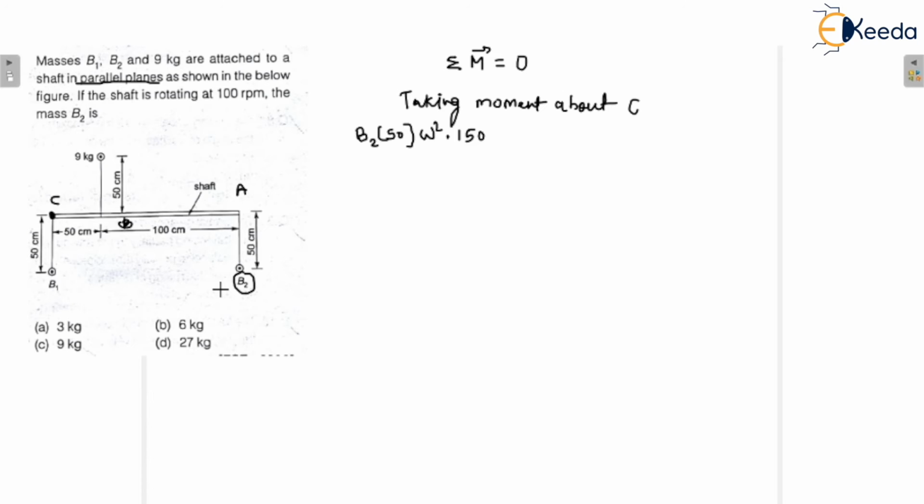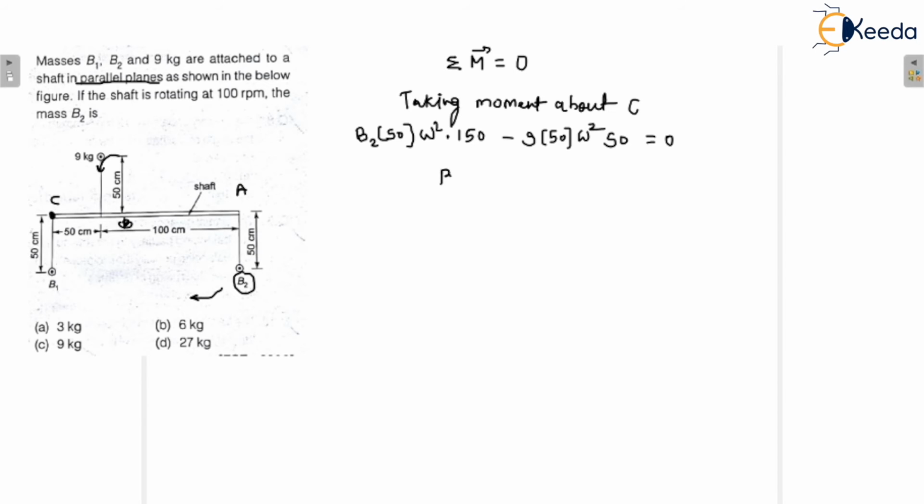You can see this is making a clockwise couple. That means the moment is in the clockwise direction, and the moment for 9 kilogram is in the anti-clockwise direction. I'm considering clockwise as positive and anti-clockwise as negative. So 9 and r is 50, omega square, and the distance is 50, is equal to 0.